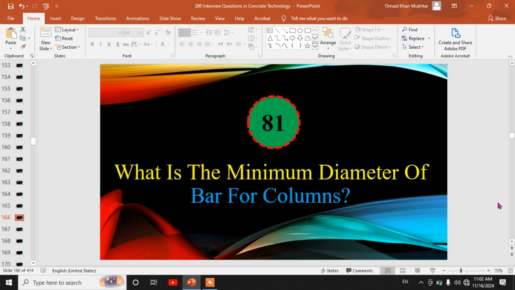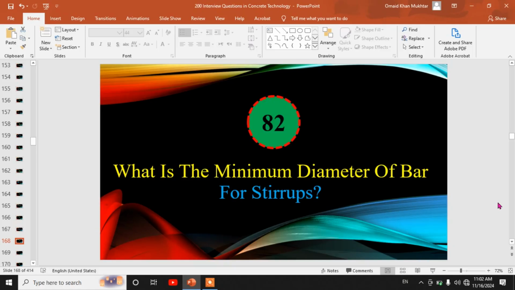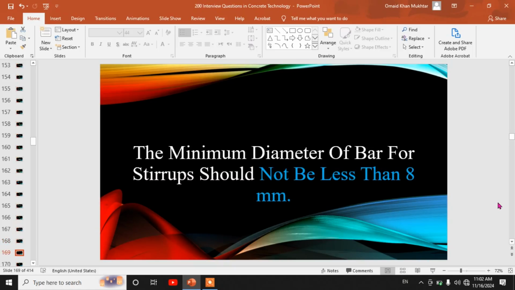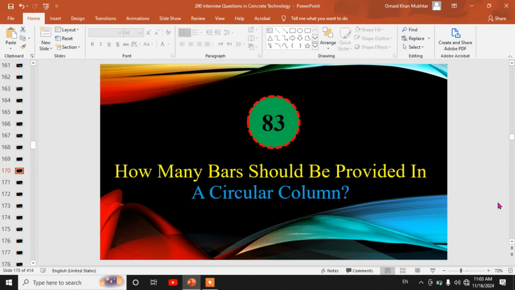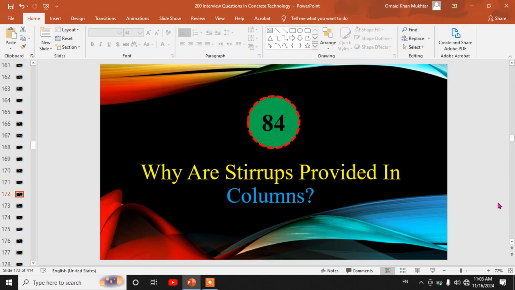81st, what is the minimum diameter of bar for columns? The minimum diameter of bar for columns should not be less than 12 millimeter. 82nd, what is the minimum diameter of bar for straps? It should not be less than 8 millimeter. 83rd, how many bars should be provided in a circular column? Minimum 6 bars should be used in circular columns.